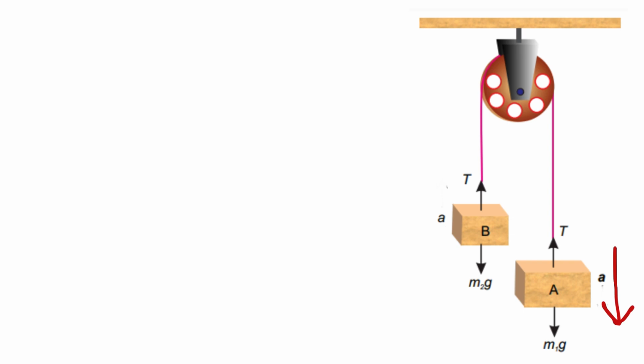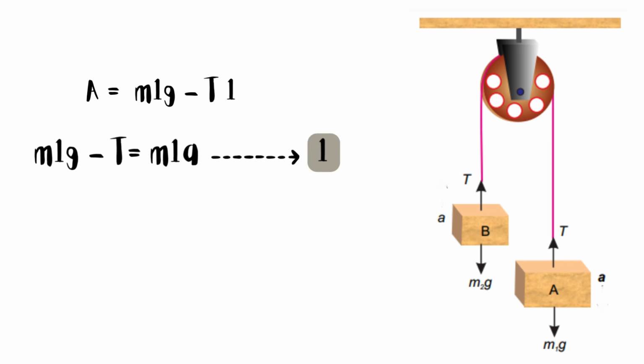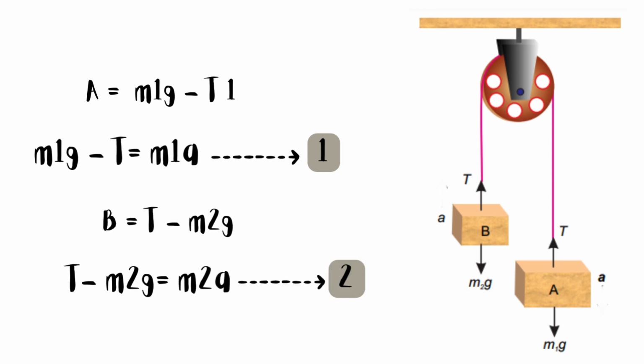Since the body A moves downwards, its weight m1g is greater than the tension T in the string. The net force acting on the body A equals m1g minus T. According to Newton's second law of motion, m1g minus T equals m1a. As body B moves upwards, its weight m2g is less than the tension T in the string. Net force acting on body B equals T minus m2g. According to Newton's second law of motion, T minus m2g equals m2a.